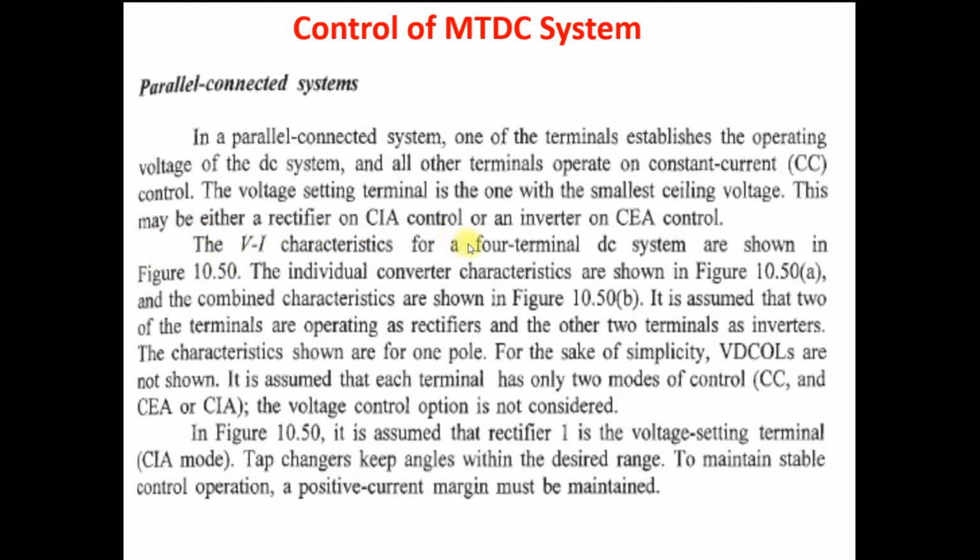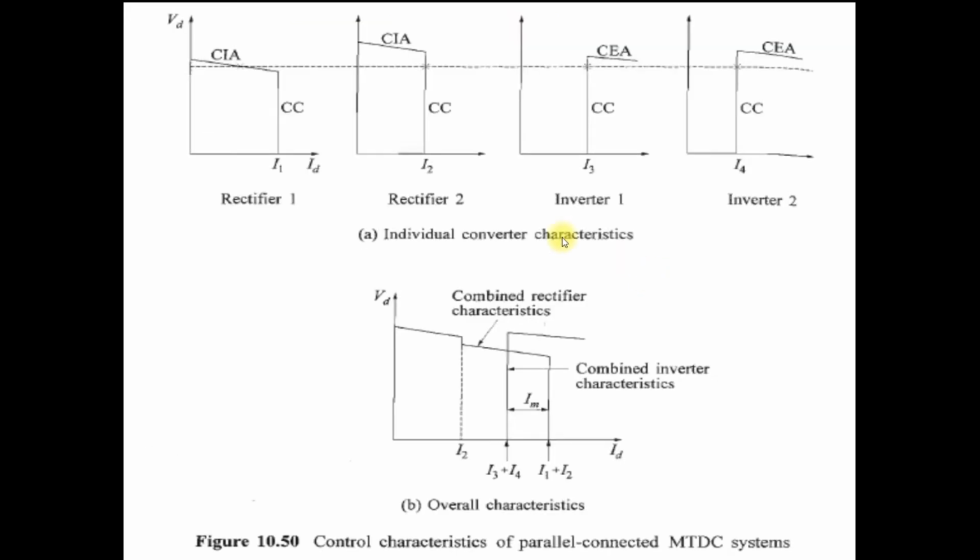Suppose we look at the VI characteristic for the 4-terminal DC system, in the next slide. There are 4 characteristics for 4 converters. There are rectifier 1 and 2, then inverter 1 and 2. Inverter 1 means converter 3, inverter 2 means converter 4. Rectifier 1 and 2 mean converters 1 and 2, which operate in rectification mode. You can see that here the rectifier is operating in constant ignition angle mode. You can see that this is a constant voltage line because it is a parallel operation mode, so voltage remains constant.